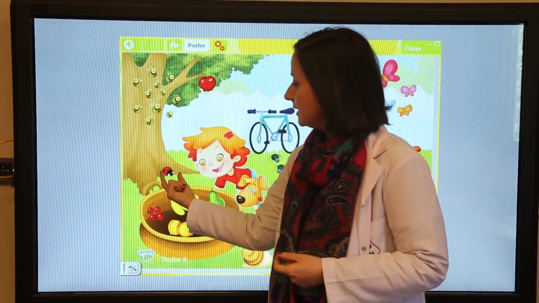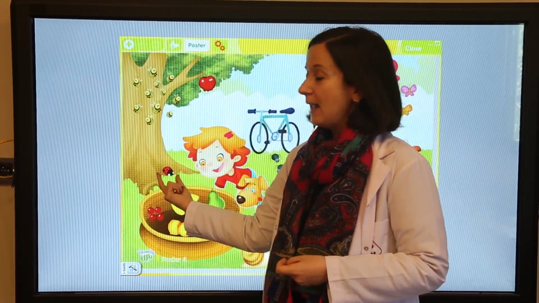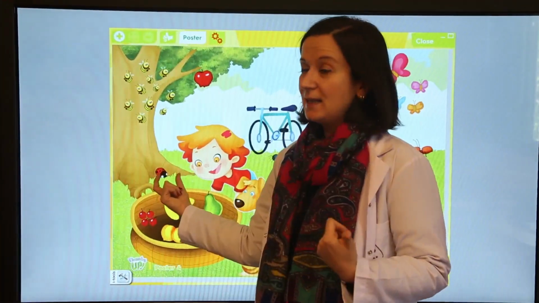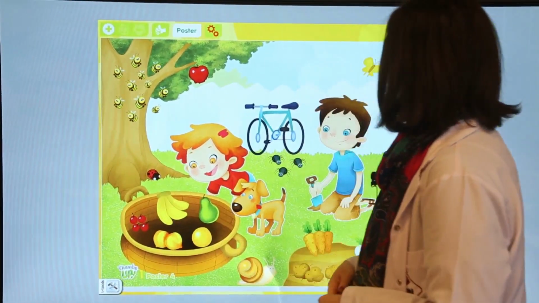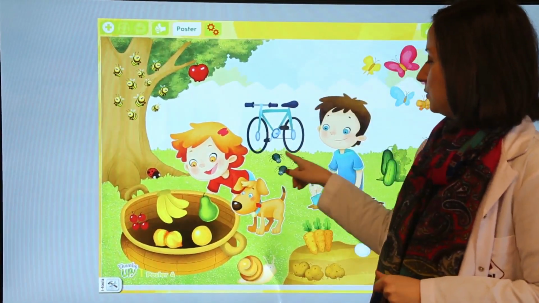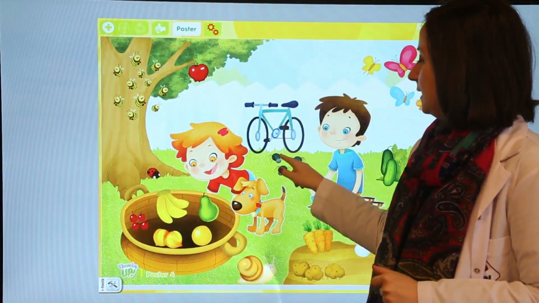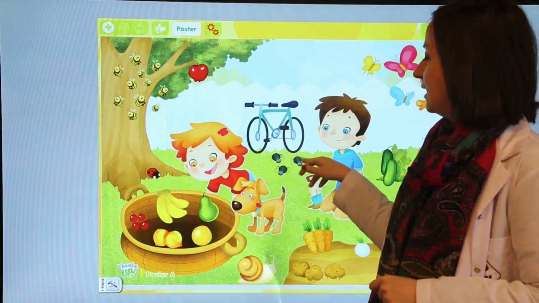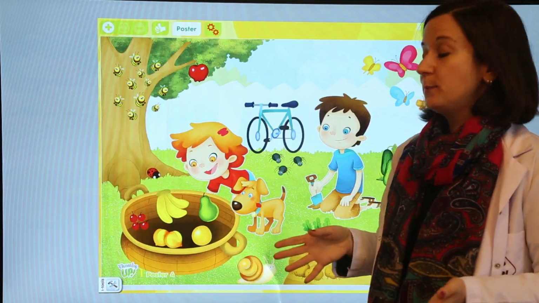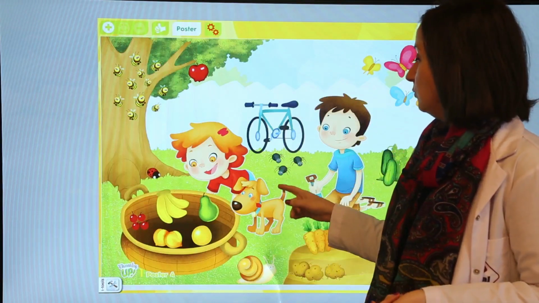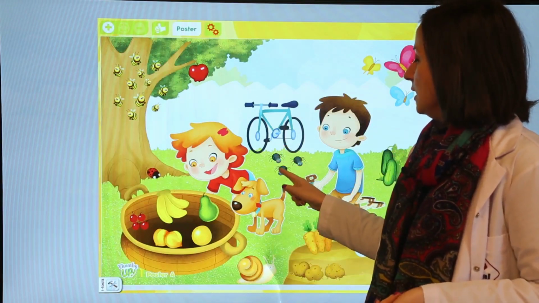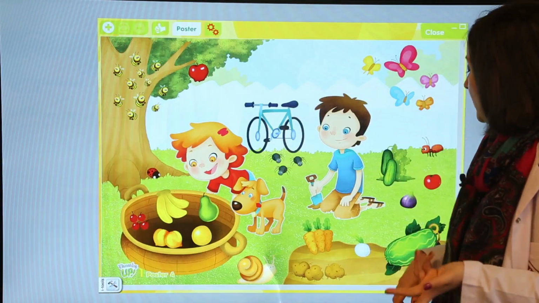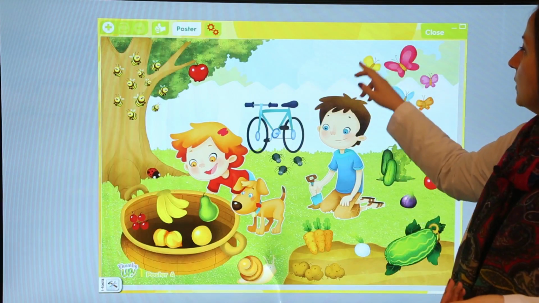And what is this? As you see, there is a ladybug here, or we can say there is a ladybird. And what are these? What do you see? These are spiders, örümcekler. How many spiders are there? Let's count the spiders. 1, 2, 3. There are 3 spiders.